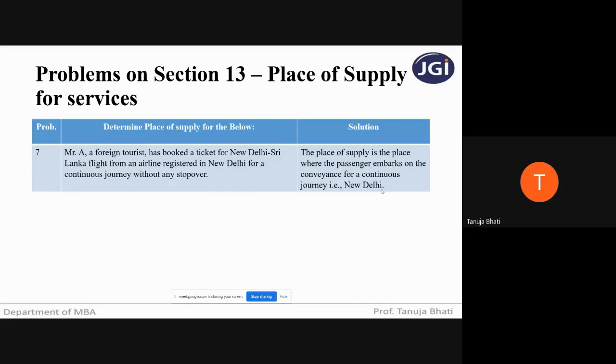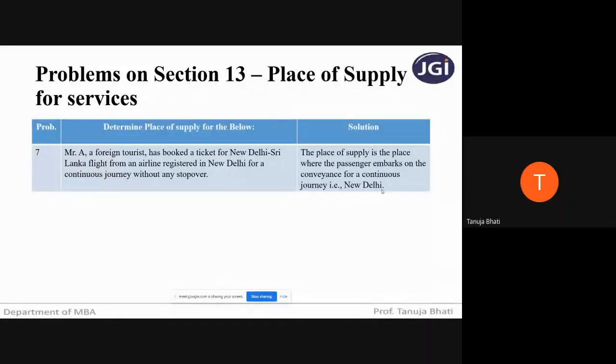So students, is this provision under section number 13 clear? Yes, ma'am.